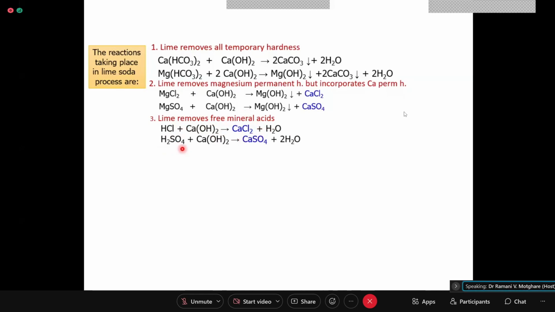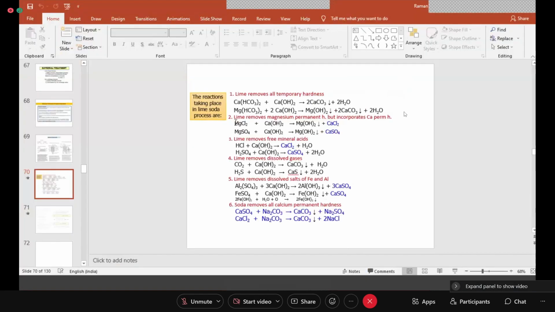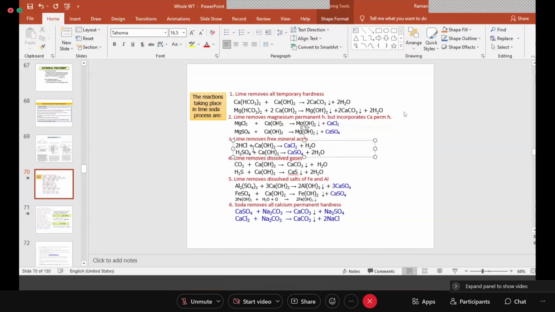Similarly, if sulfuric acid is there, then lime... this part, I think it is not balanced. It should be balanced. It should be 2 HCl plus Ca(OH)2, giving CaCl2, which is okay, and H2O, which should also be twice. Okay.